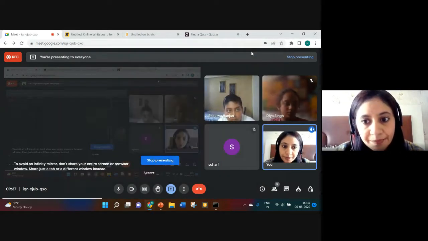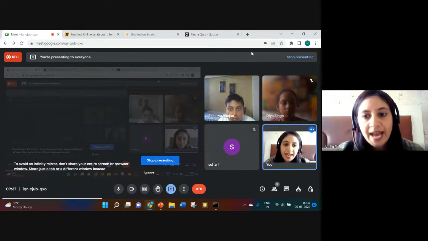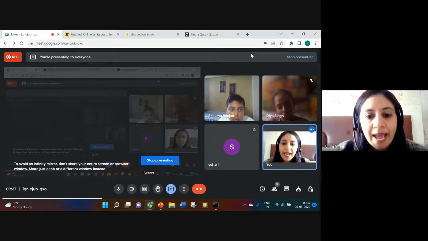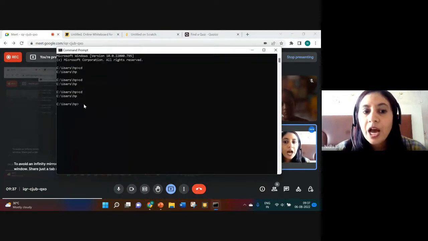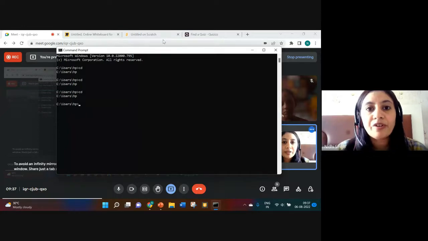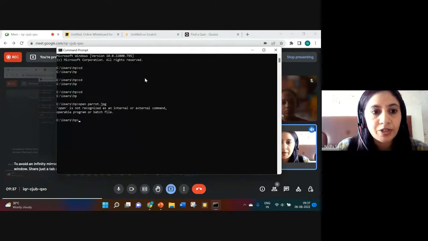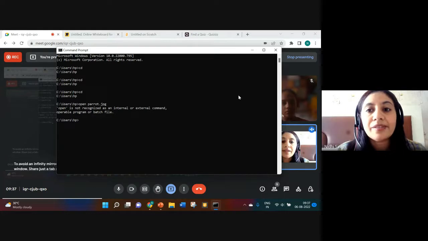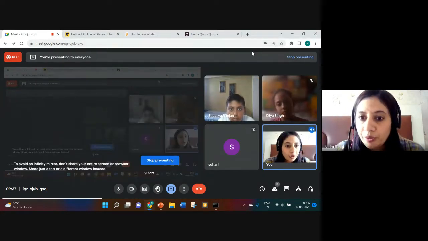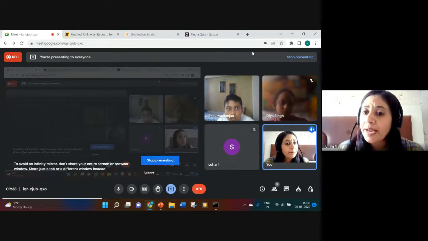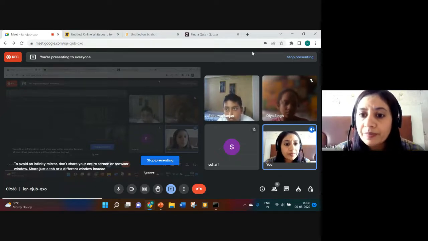This is the command prompt. There is one file in my C drive, but I should know how to open that file. If I write open and the parrot image, it will not open that image. See, open is not recognized as a command. So if I don't know any command to open any file or folder, will you be able to work on my computer? Is it possible?